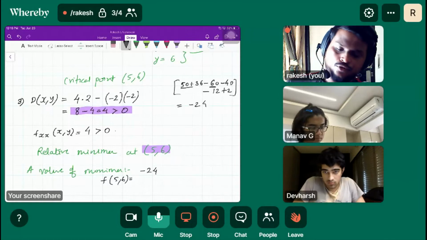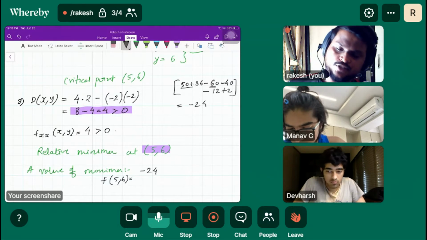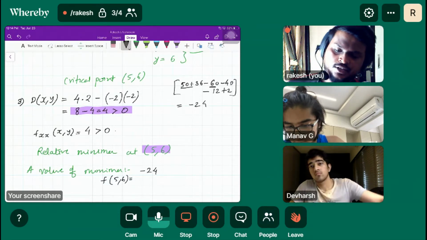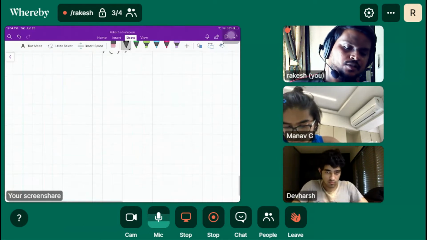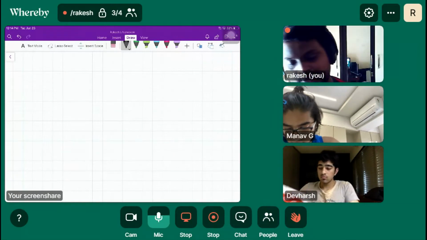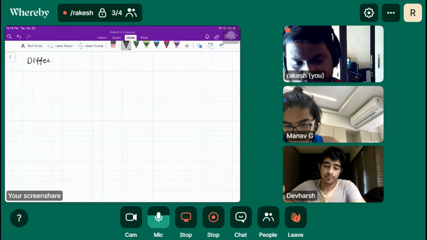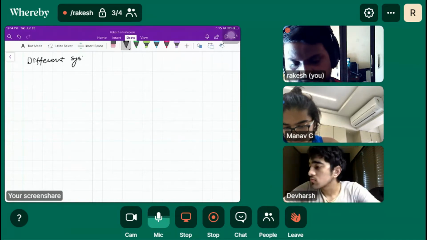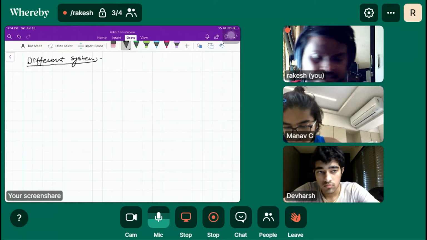Okay. So the main point is critical points, how to find out critical points. Let's discuss some of the systems where we have to understand how to find out critical points, and sometimes what things to be ignored, like that is not the critical points. So we may have different systems, like it was simultaneous equation in the previous question. Similarly, we may have different systems while solving for partial derivative, right?